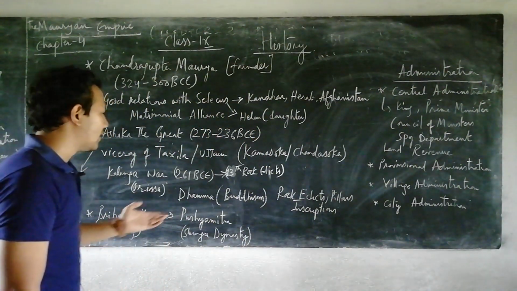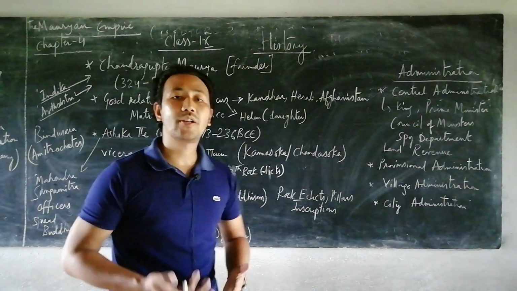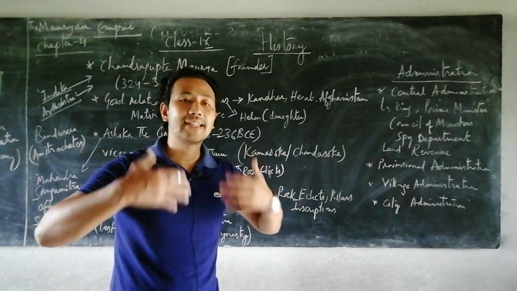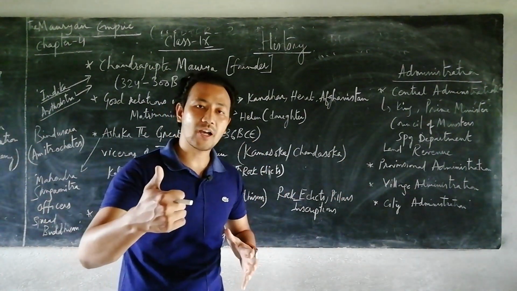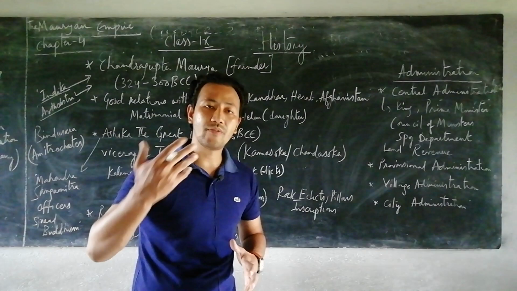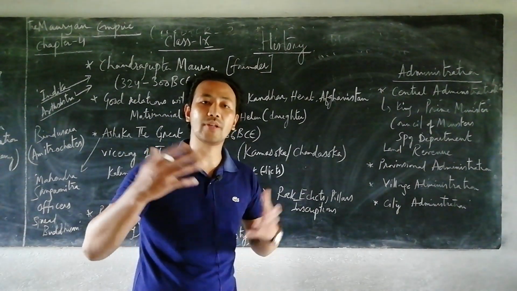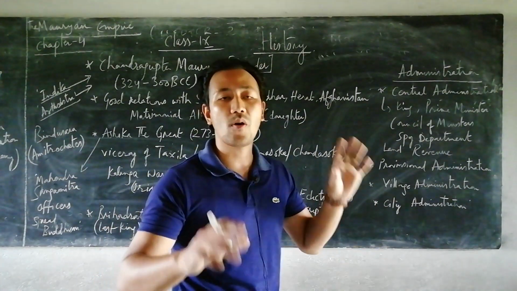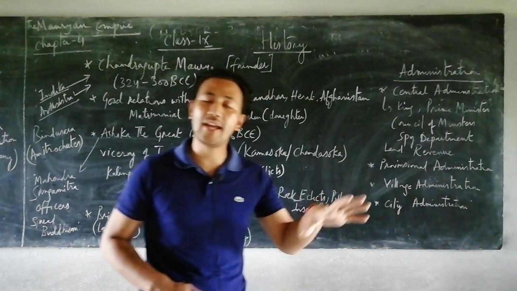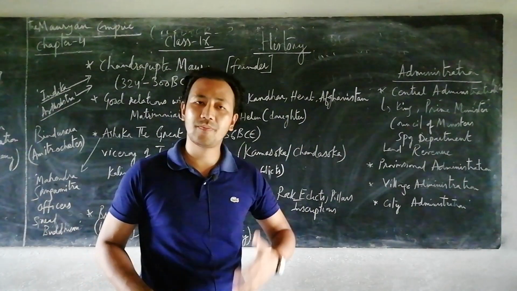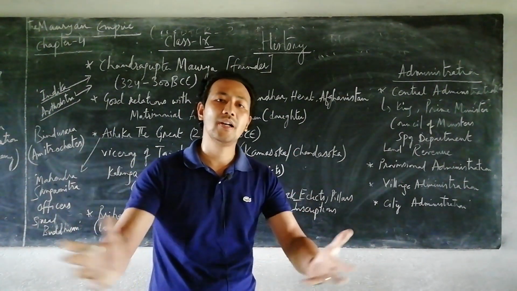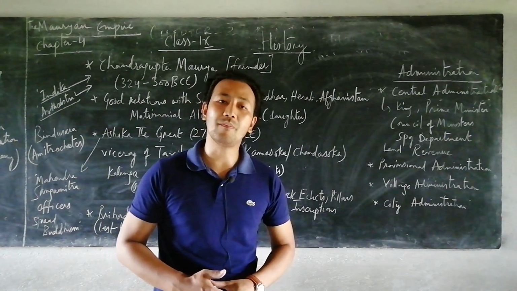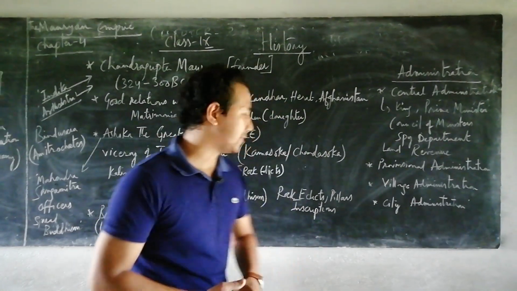Next, talking about the Dhamma, what kind of religion he wanted to follow, that is Buddhism, as I already told you, but still he wanted to take the policy of Dhamma, like ahimsa, non-violence, how to respect, how to have a very good relation with each other. The whole kingdom of the Mauryan empire, the people, were taught in that way, and later on he gained a lot of respect and love from his subjects, the people of the kingdom, and he stood to be one of the great emperors of the Mauryan dynasty.